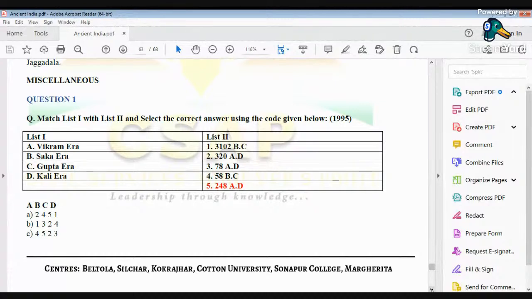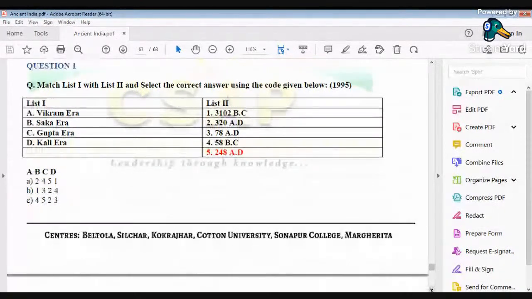It is very important for us to know that the Guptas came to power in the 4th century AD. So one thing is for sure: as far as Gupta era is concerned, C has to match with 2, because Gupta era started around 320 AD.